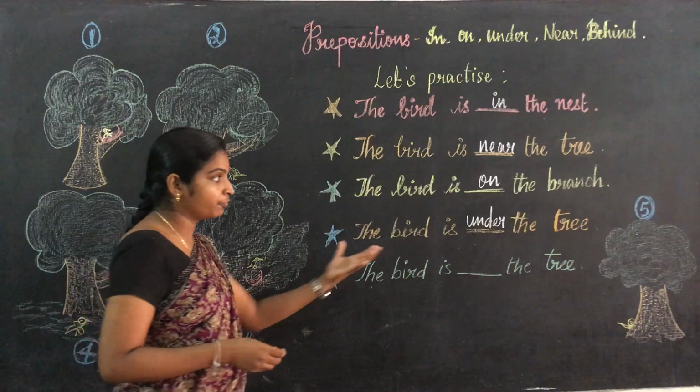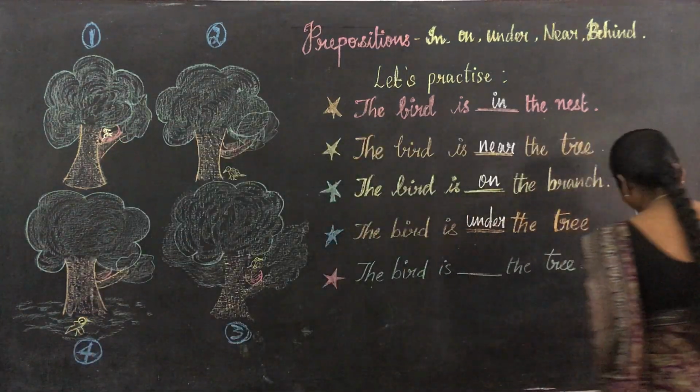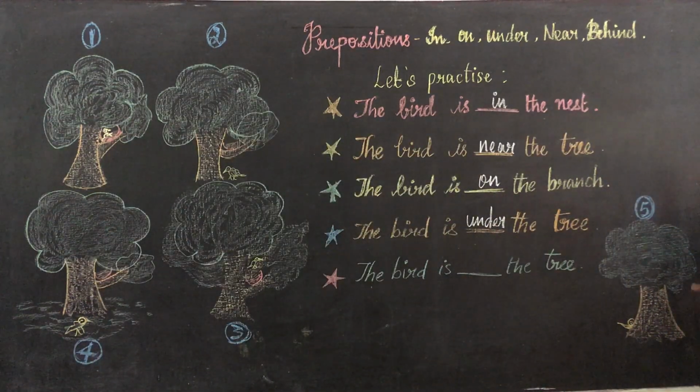And come to the fifth picture. You just see, you just consider it as a tree, and here is no branches, and here you just see, where is the bird? பின்னாடில எட்டி பார்க்கலாம். So where is the bird? பின்னாடி இருக்கு. Okay, so you have to write it as behind.